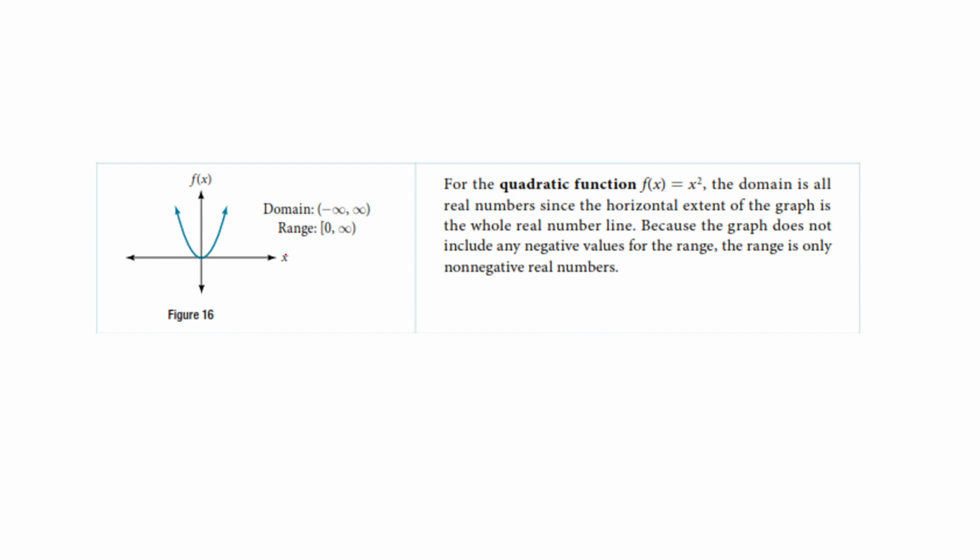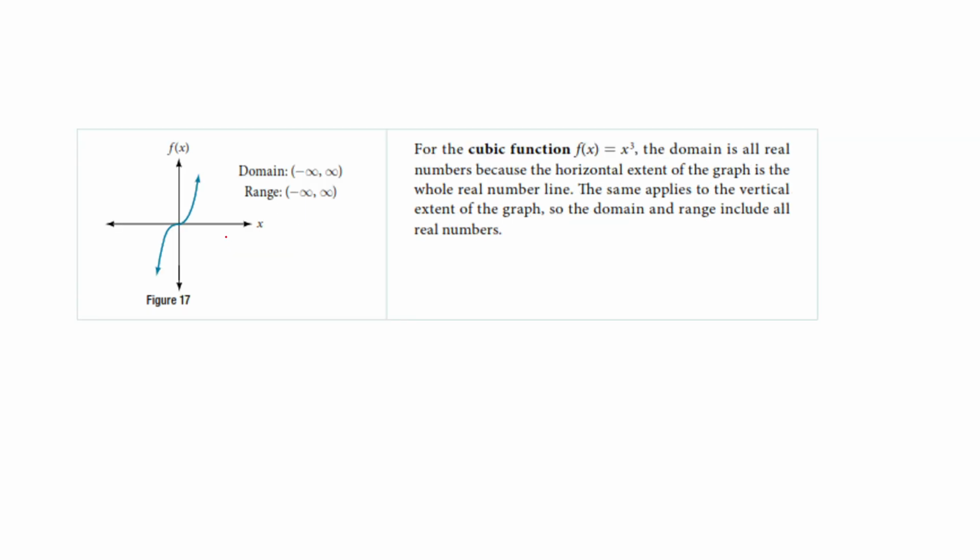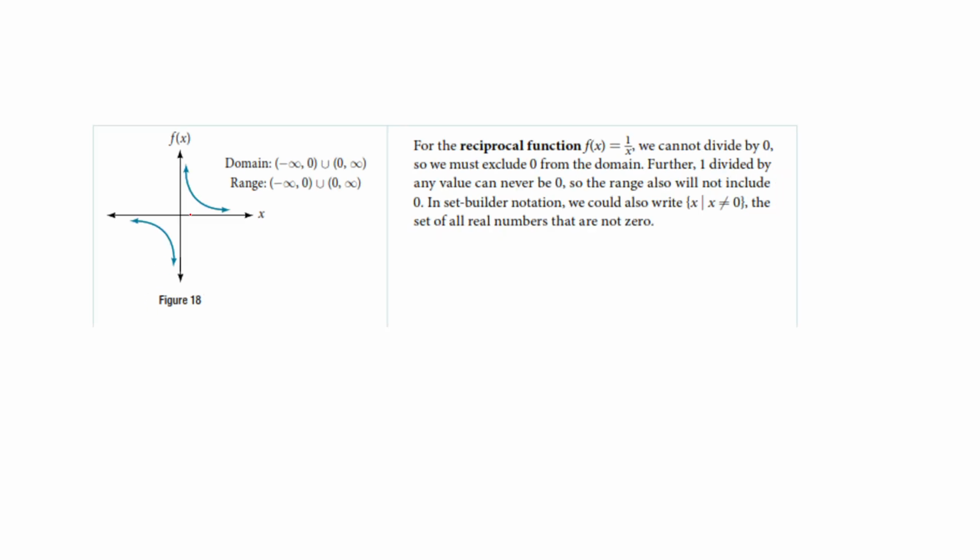Now the quadratic is going to be the same as the absolute value. As I move up the y, I get the same range. Okay, here's the cubic. If you get the idea we're going for, if we move up the x, we're hitting everywhere. Move up the y, we're hitting everywhere. This one's a little odd because we never get to 0, 0. So if I'm moving up my x, I've got something everywhere, but I never get to 0. So I'm going to exclude it, pick it up again on the other side. Now the same for range. As I'm moving up the y-axis, I'm hitting everywhere, but I'm going to skip over 0, pick it up on the other side.